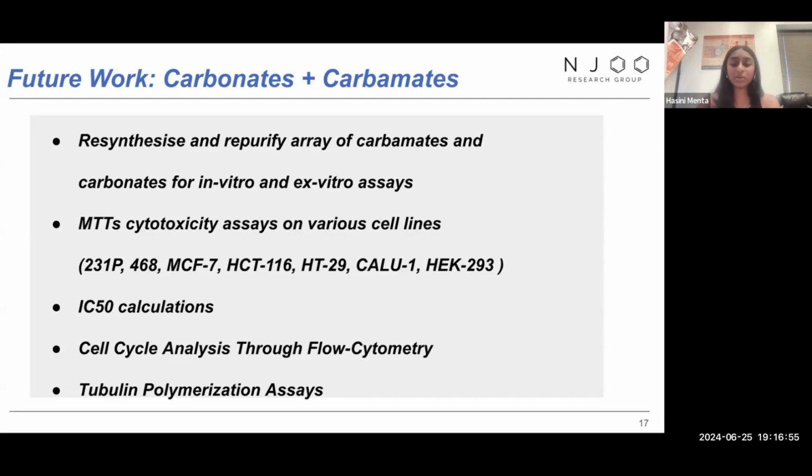We will also be continuing flow cytometry analysis to track for cell cycle inhibition, and we will also move on to tubulin polymerization assays, which are cell-free.